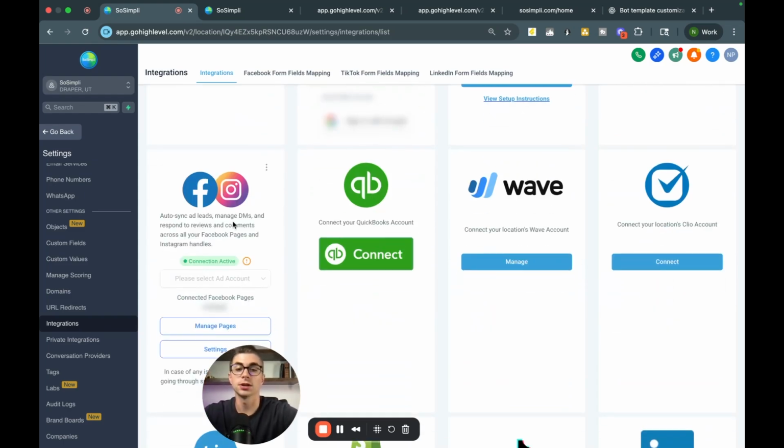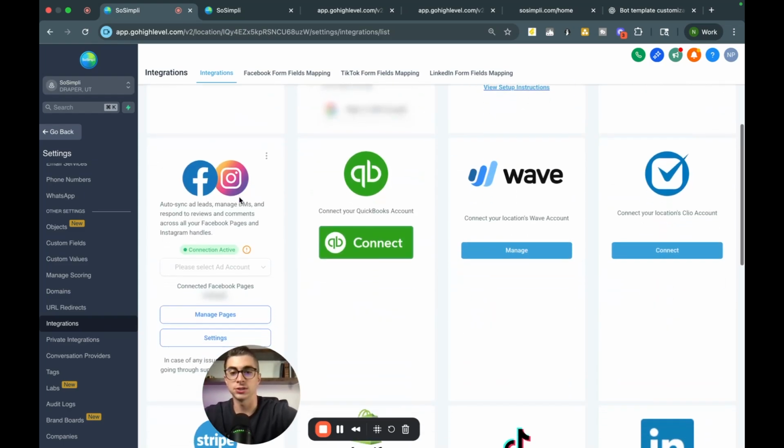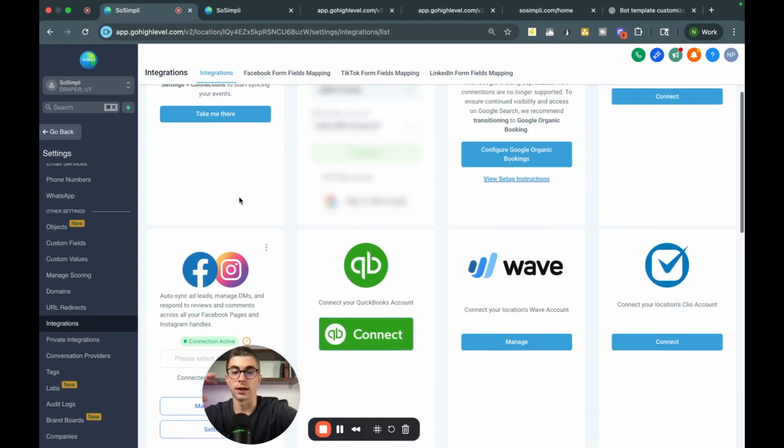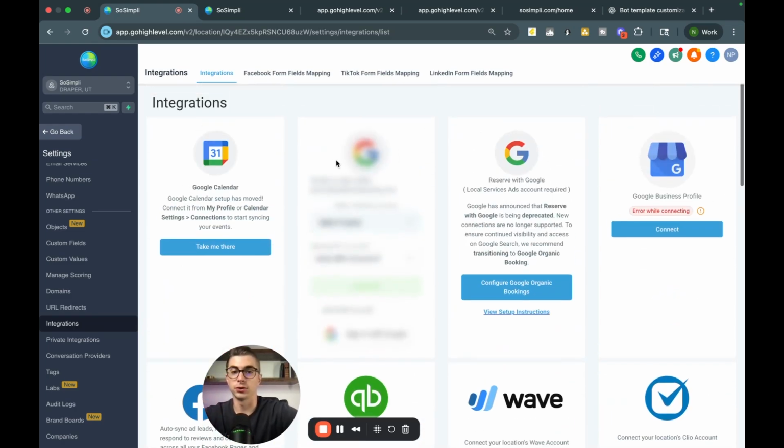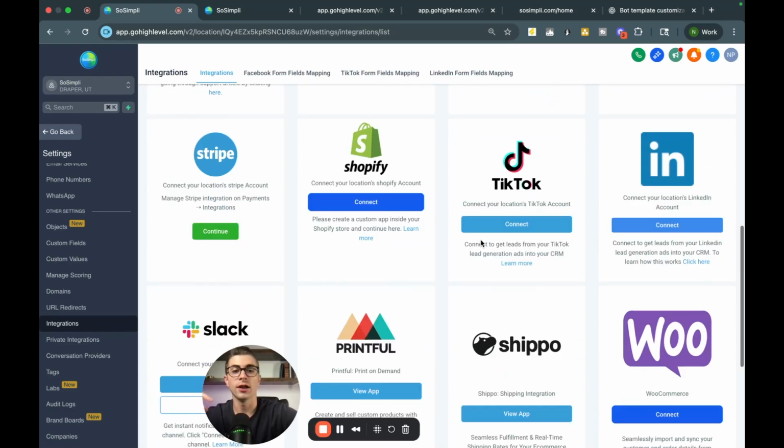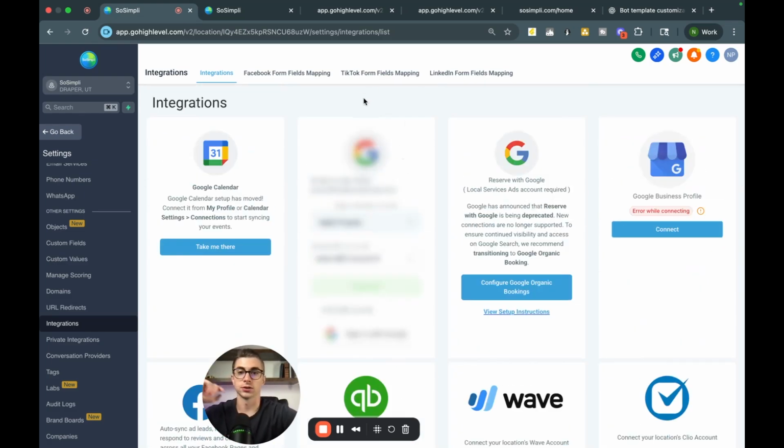So right down here, you can come in here and connect your Facebook and Instagram accounts. So you'll see a button there to integrate that, connect that, and then you can do the drop down to select it. You can connect your Google My Business, your Google Calendar, your Google Business Profile, and there's a lot of other integrations that you can do here as well. So if you're curious, hey, how do I go ahead and connect my different social channels, things like that, this is where you go ahead and do it. All right, and that's it.